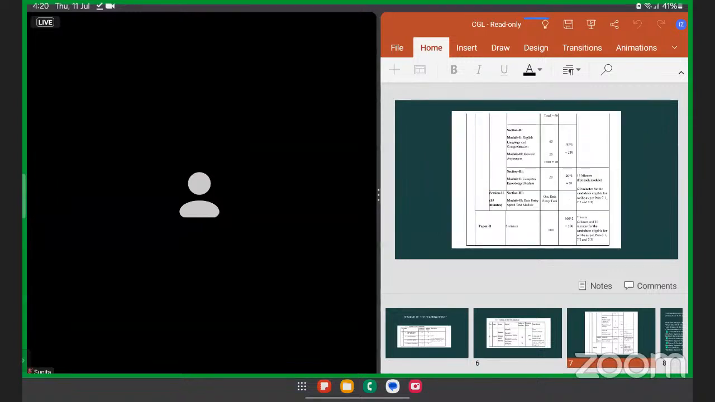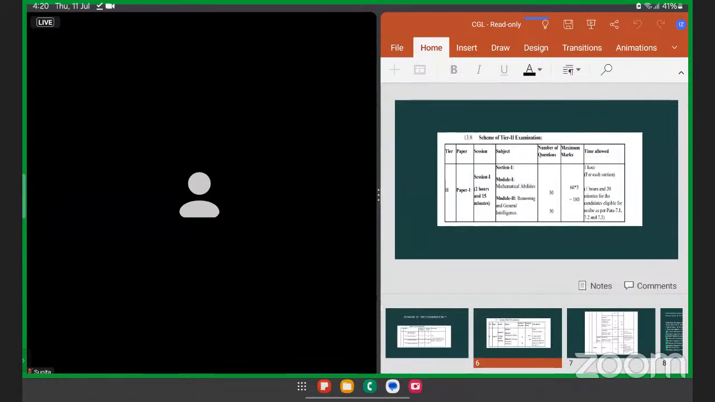And for paper 2, for section 2, we have two modules again. One is English, and the second is general awareness, and then in section 3 we have computer knowledge. And the next is about the data entry and speed test. Basically it will be about the typing test.